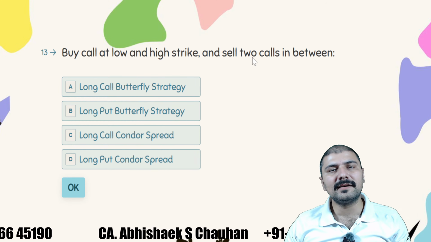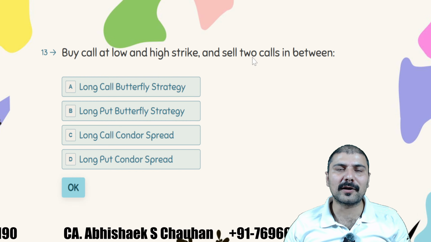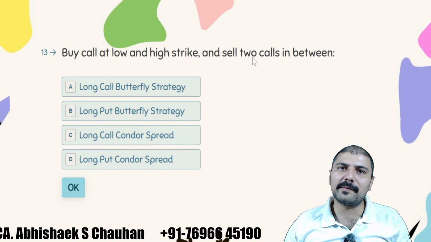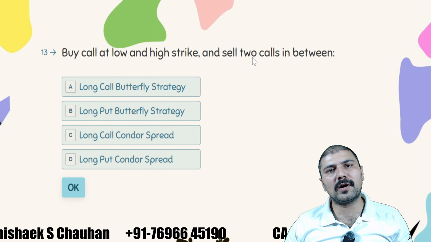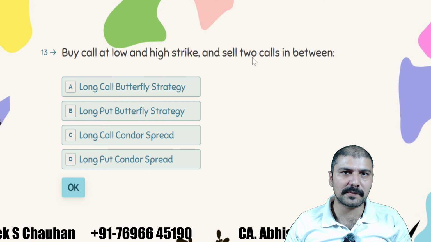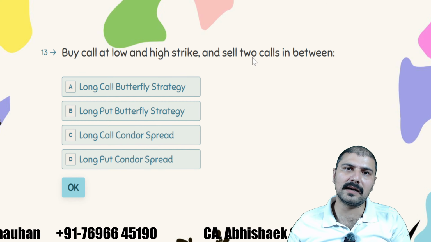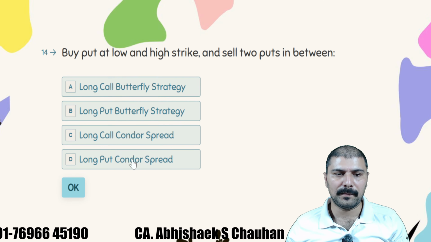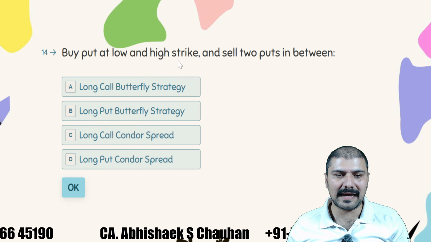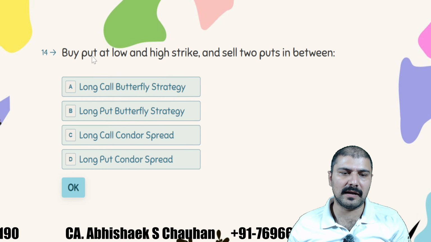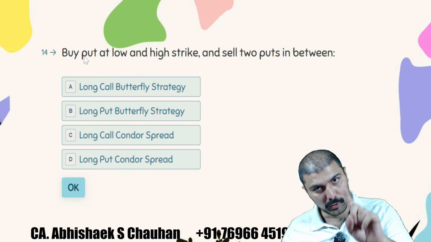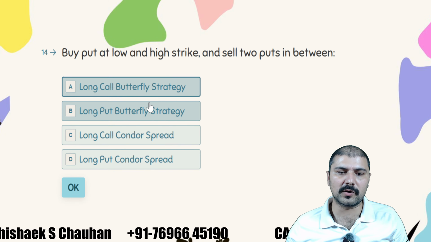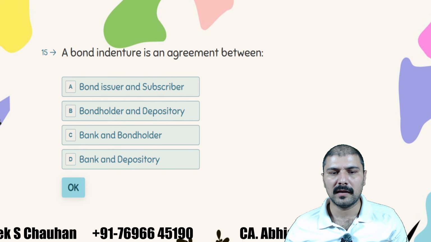If you are buying it, it is called a long position. If you are buying call options, then it is a long call butterfly spread. If you are buying put options, it is called a long put butterfly spread, and vice versa. If you are selling, then it is called a short position. Buy a put at a low strike price and a high strike price and sell two puts in between. Again, it is a put butterfly spread, and if you are purchasing, it is a long put butterfly spread.